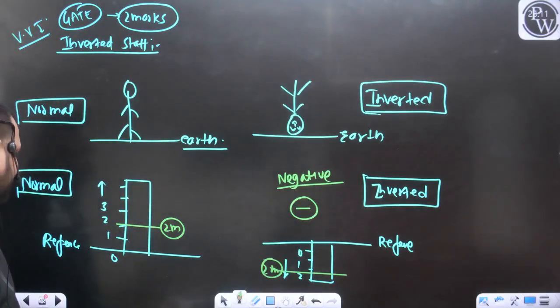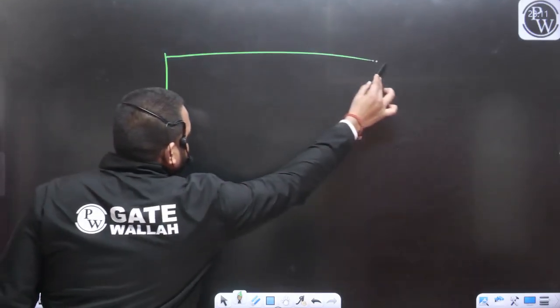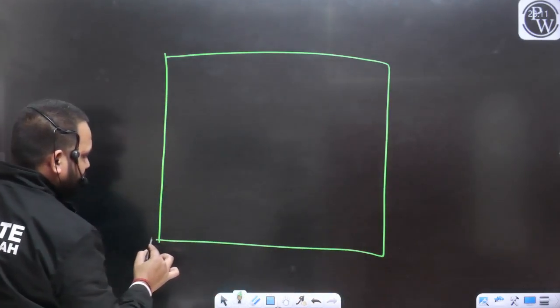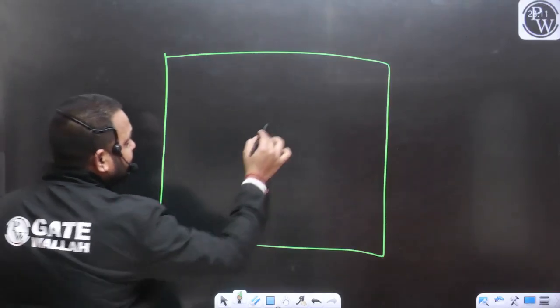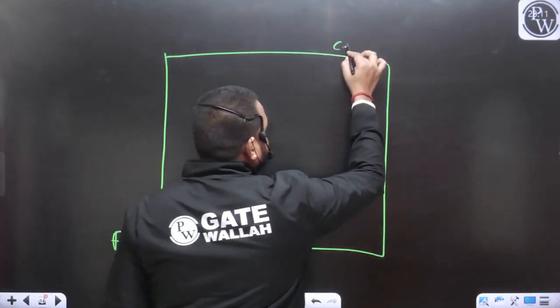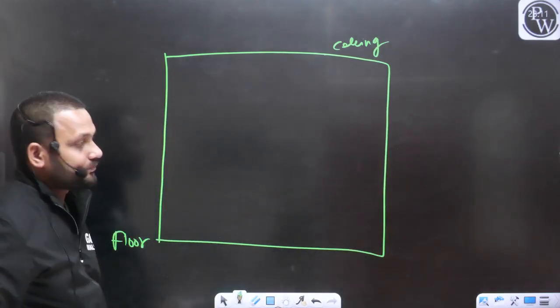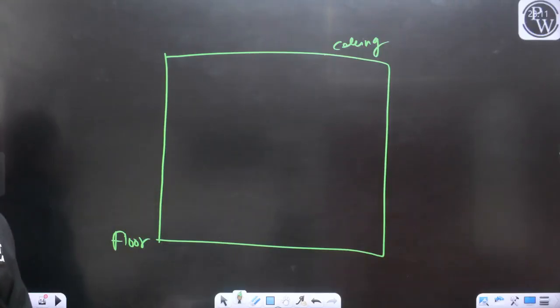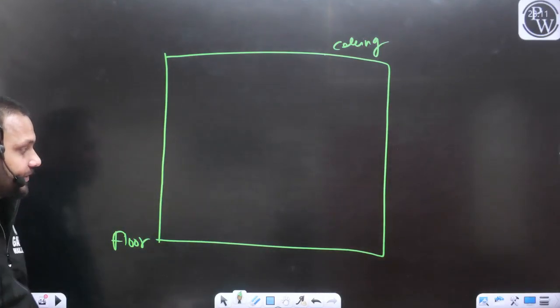So now let's take that example itself. For example, this is your room, and somewhere this is the floor of the room, and this is the ceiling of the room. Yes or no? This is the floor of the room and this is the ceiling.